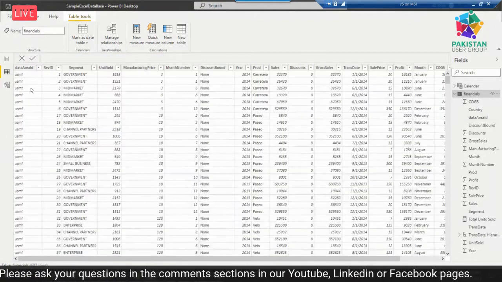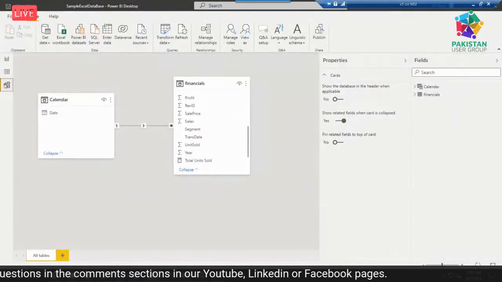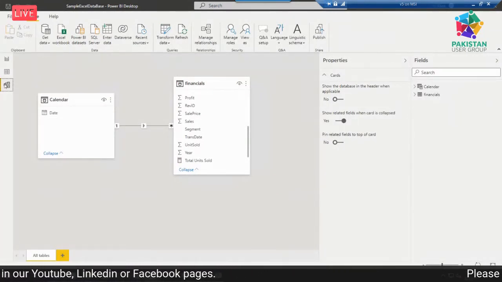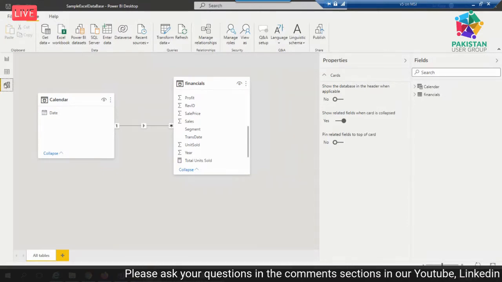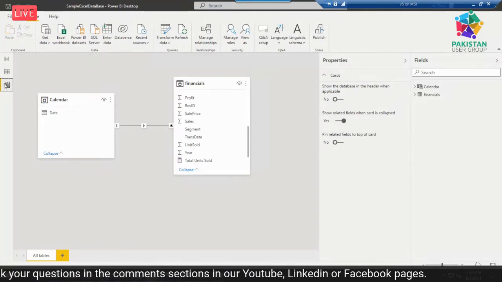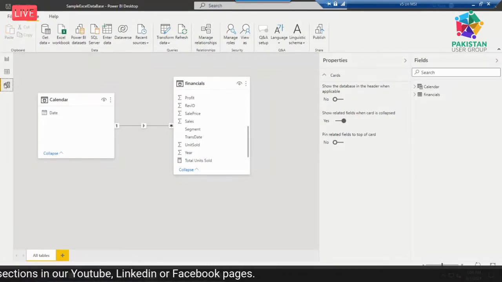And then comes the model. Here we make relationships between different tables, for example parent-child relationships. In simple words, if you are a layman, and if you are an IT consultant or have an IT background, then primary key and foreign key relationships you can define here. Whatever relationship you define is the basis for creating filters.